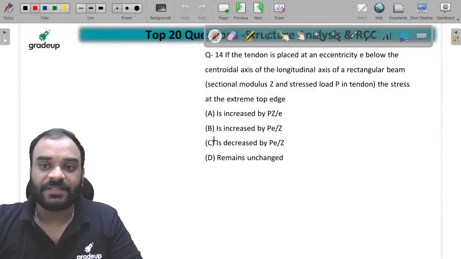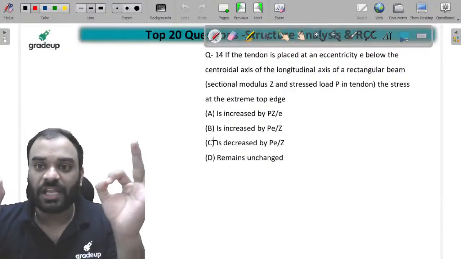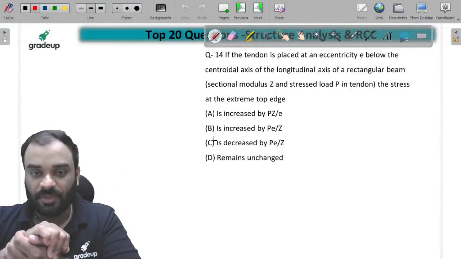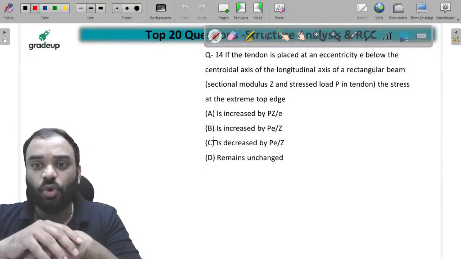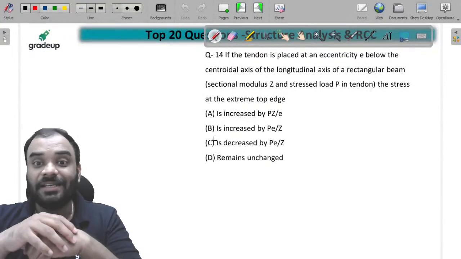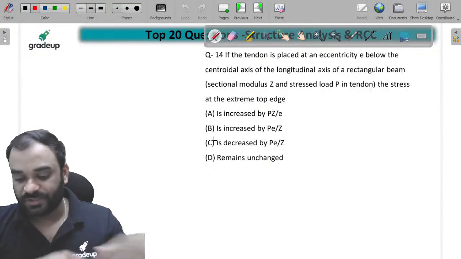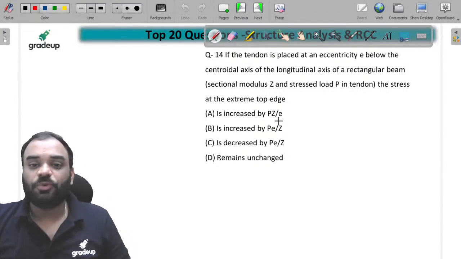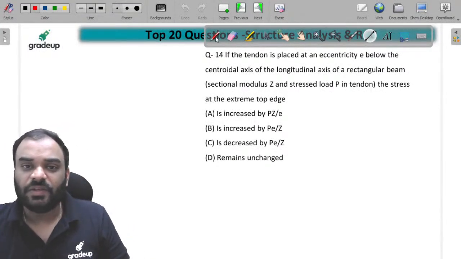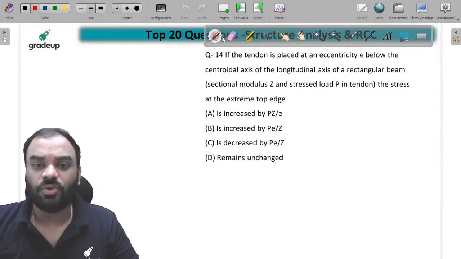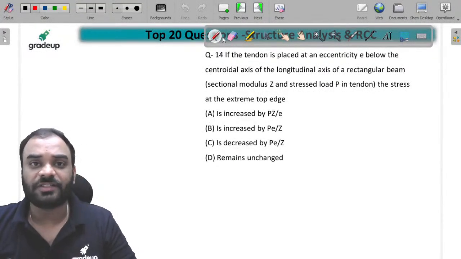If the tendon is placed at an eccentricity E below the centroidal axis of the longitudinal axis of a rectangular beam in which the section modulus is given to us, whose value is equal to Z, and the prestress load P is in the tendon, the stress at the extreme top edge is... They want to ask you whether the stress at the extreme top edge is increased, decreased or unchanged. Guys, we can eliminate two options over here easily.